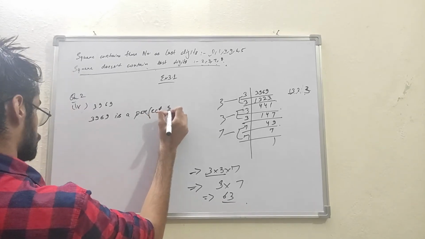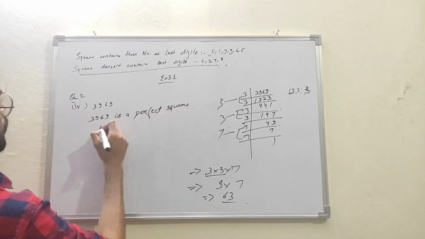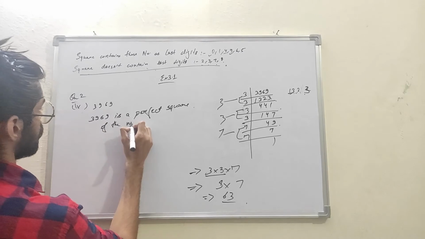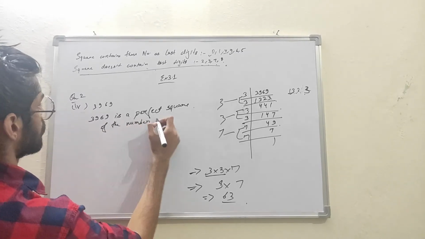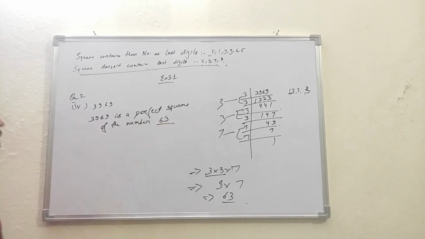The perfect square of the number 63. So let's move to question number 3.